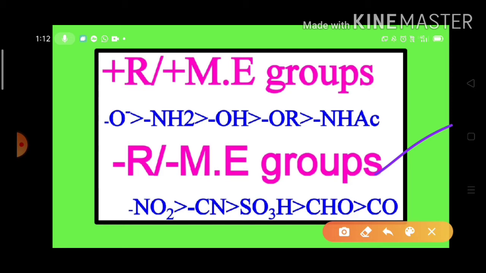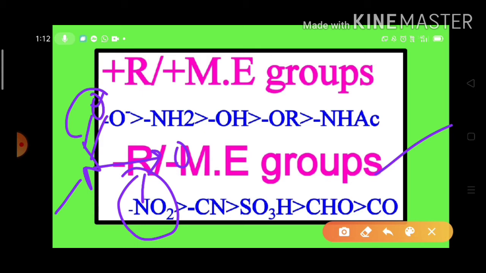For example, you see the nitro group. In the nitro group, this nitrogen is attached to more electronegative elements like oxygen atoms. So these more electronegative atoms drag the electron pairs towards them. As a result, positive charge develops on this nitrogen atom. As a result, it withdraws the electron density from the carbon chain or carbon ring. So that's why the nitro group acts as a minus R group.